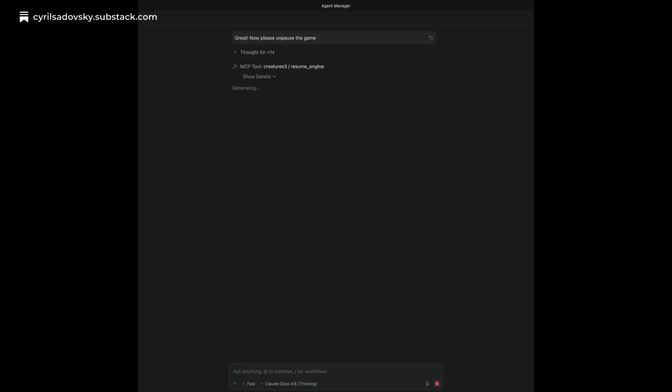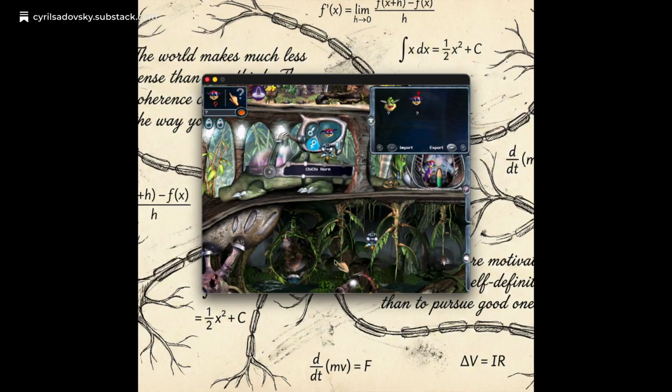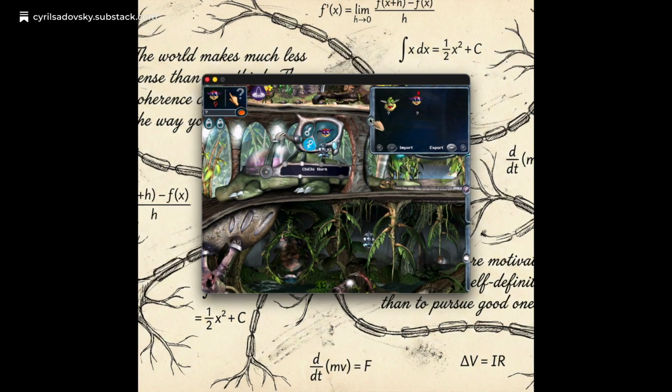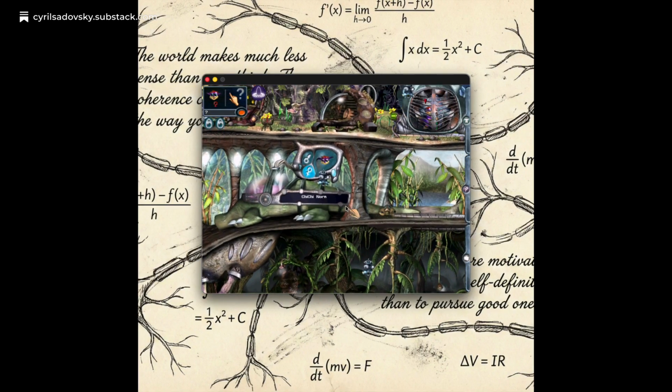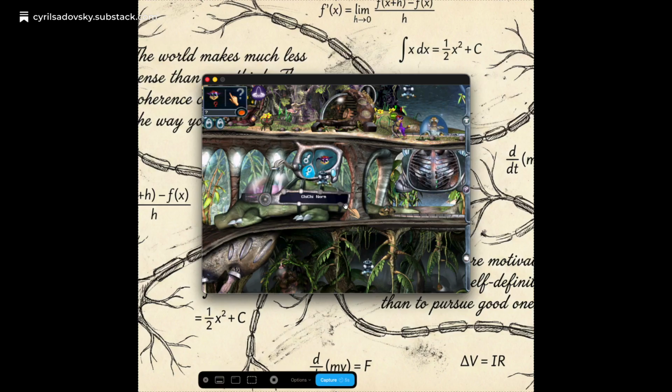The Model Context Protocol server is a thin adapter. It receives tool calls over STDIO, translates them to HTTP requests against the engine's debug server, and returns the results. There's no custom protocol. It's standard MCP, which means any compatible client can connect.